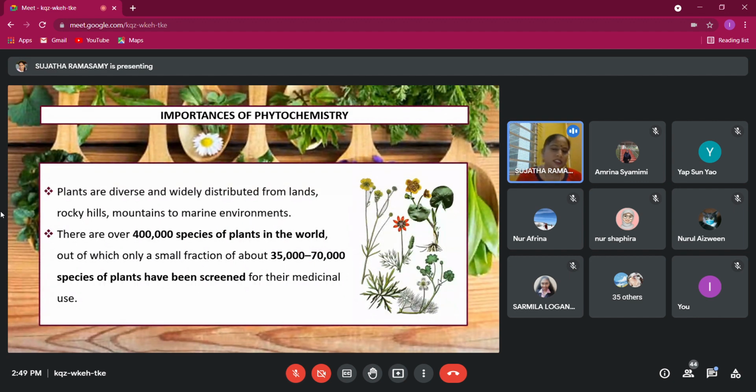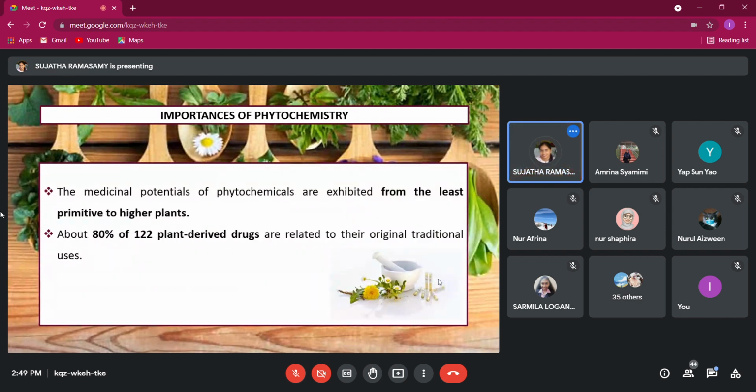That means if you are interested to do research on medicinal properties of plants, there are many more to explore, because we have numbers of plants, but we are only able to screen a small number of plants. That means there are many more potential drugs in these plants that we can identify. Okay, so if you look also, numbers of drugs that have been developed in the pharmaceutical industry are actually derived from plants, from the traditional usage.